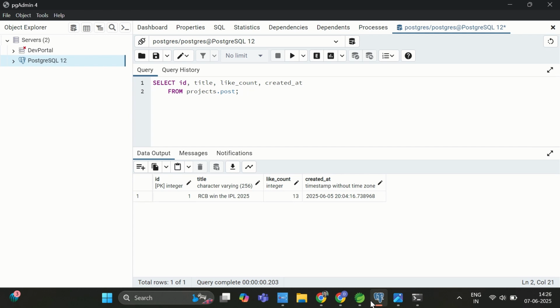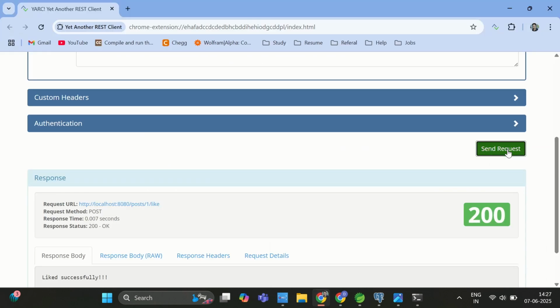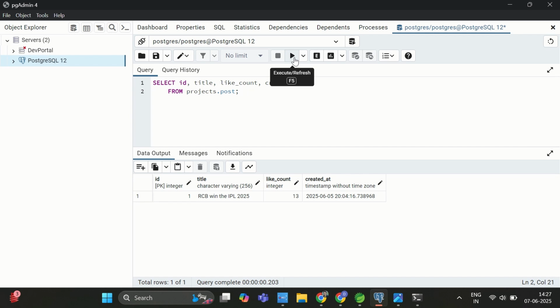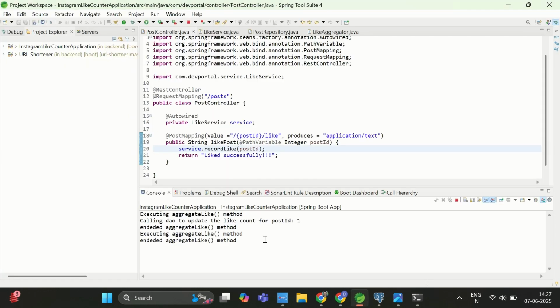So what we can do, let's see. Okay, it got executed again. I can again hit this URL multiple times. If I see now what value is present, it is 15. Currently it is 13 in the database, as you can see. Now ideally it should be 28 after 30 seconds. So let's wait, or let's go to the console. Once this method gets executed, we will find that it is showing 28 in the database.